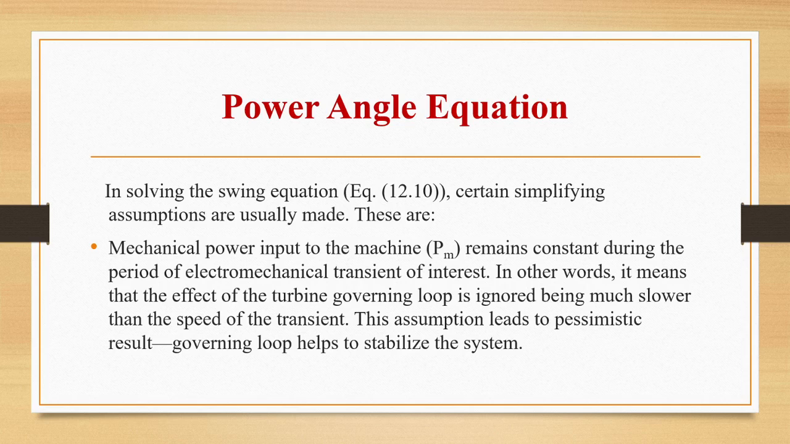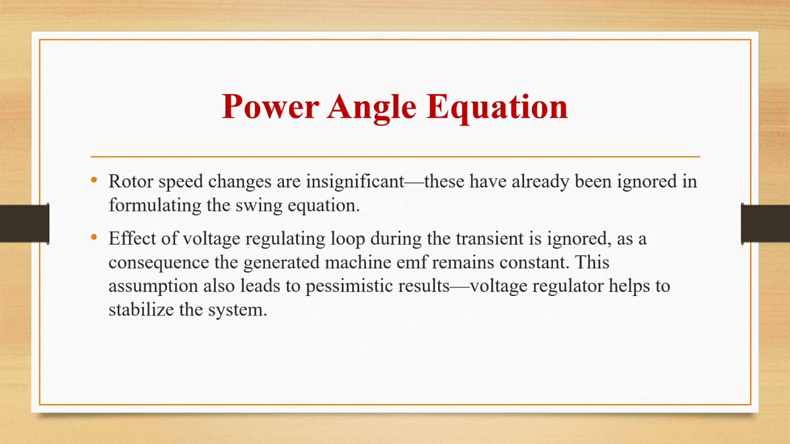First one is that the mechanical power input to the machine will remain constant during the period of electromechanical transient of interest. That is, the effect of the turbine governing loop will be ignored, as it is much slower than the speed of the transient. So this assumption leads us to a pessimistic result. The governing loop helps to stabilize the system.